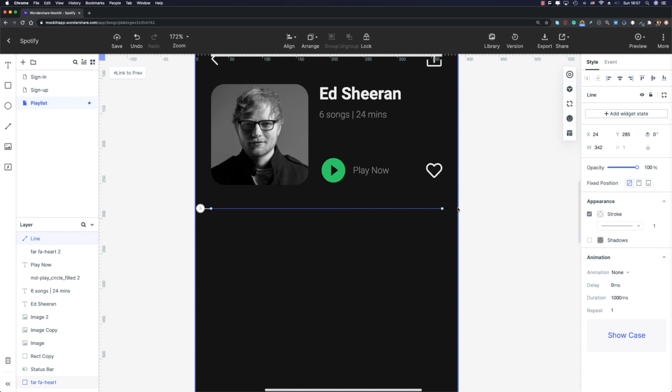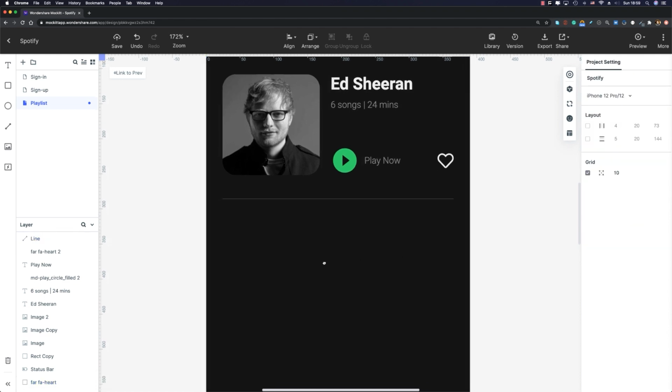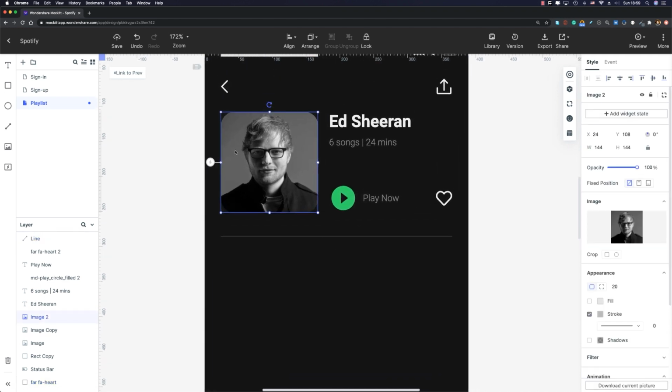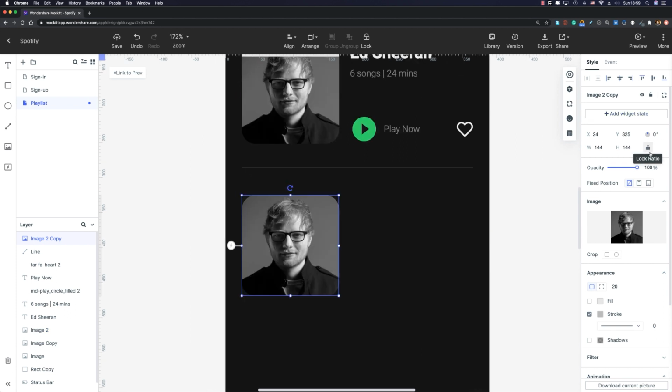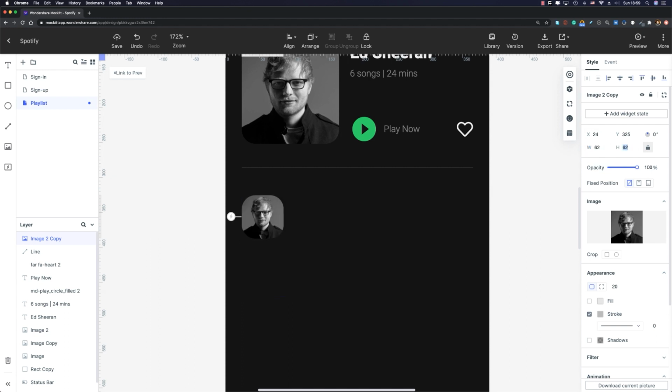And now it's time to create our list of songs, okay? So for each song, we need the cover image and the name of song and also the name of singer, okay? And on the right side, we need to place a 3-dot icon that acts as a more button. All right, so first of all, let me select this image. I'm gonna duplicate it, move it down, and then I'm gonna lock the ratio and modify the dimension to 62 by 62 pixels. And remember to decrease the corner radius amount to 15 pixels. Just like that.